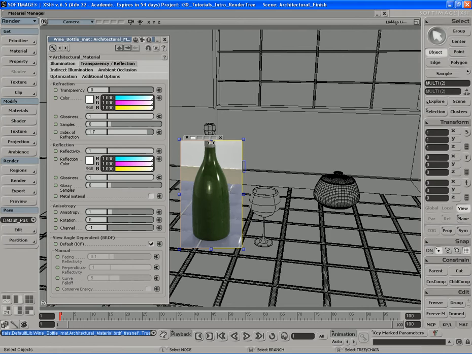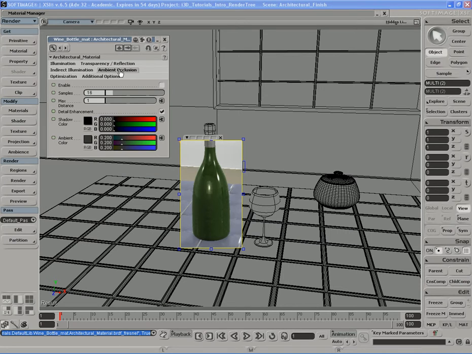Okay, so let's grab the middle of the render region here. We can see this is before with energy conservation on, and this is after with it off. Not much of a difference except that it's a little bit brighter, just a tad, with the energy conservation off. I actually like it a little bit brighter. So what I'm going to do is leave energy conservation off for this specific circumstance.